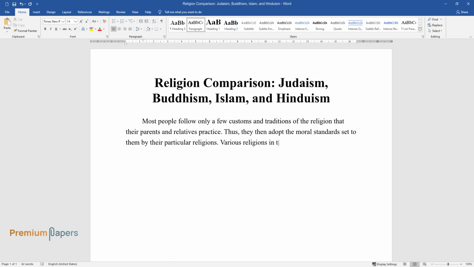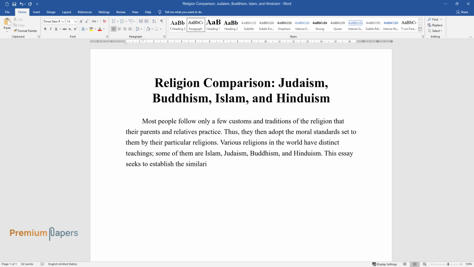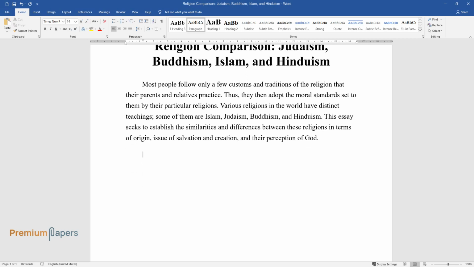Various religions in the world have distinct teachings. Some of them are Islam, Judaism, Buddhism, and Hinduism. This essay seeks to establish the similarities and differences between these religions in terms of origin, issue of salvation and creation, and their perception of God.